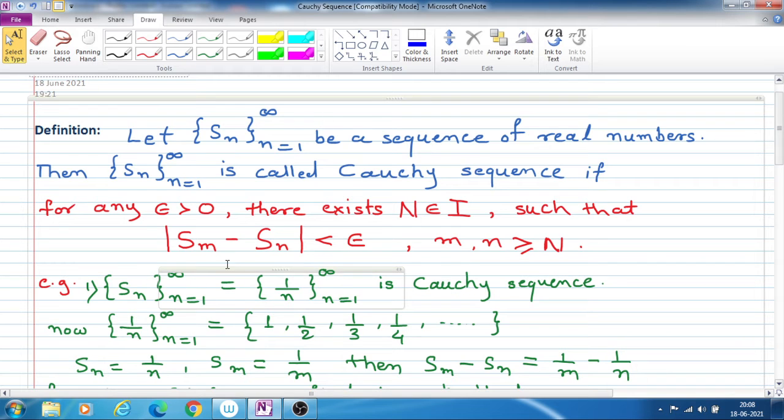So in that set, for some terms after this capital N, suppose capital N is equal to 100, then for the terms after S100, this difference Sm minus Sn is less than epsilon. If we have given epsilon, then if we can find such capital N so that for the terms after S capital N,